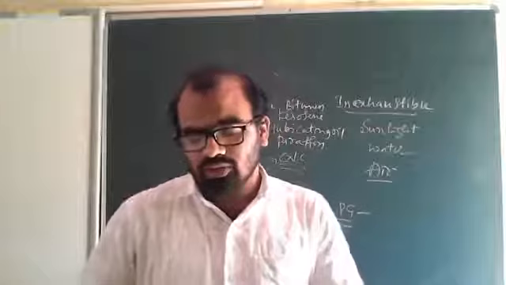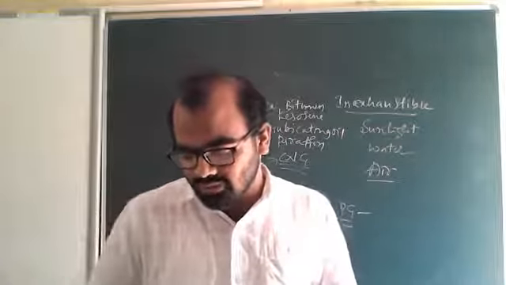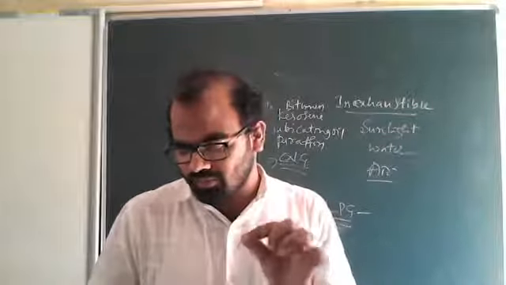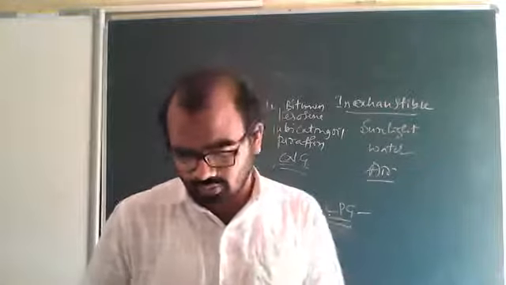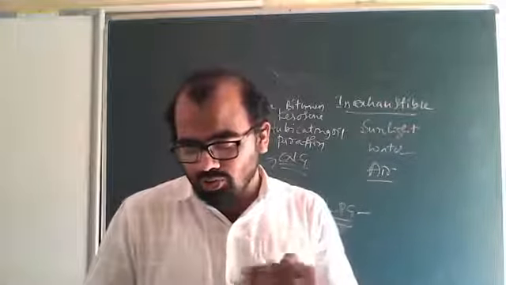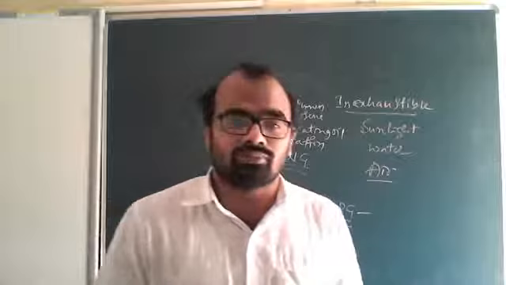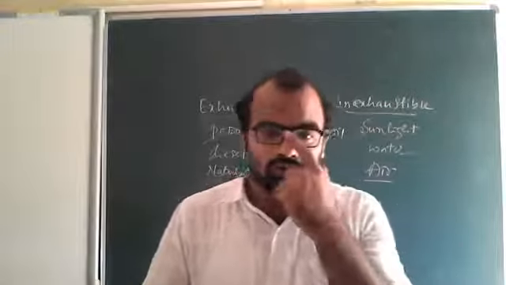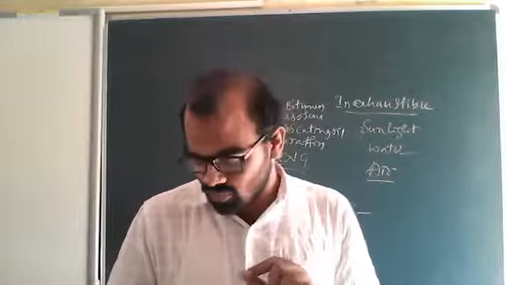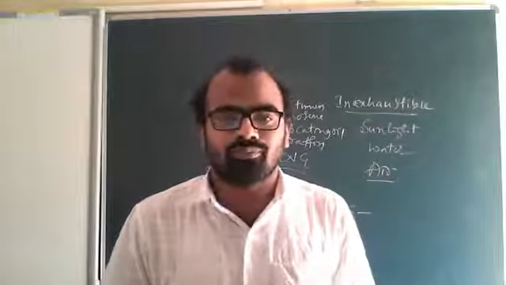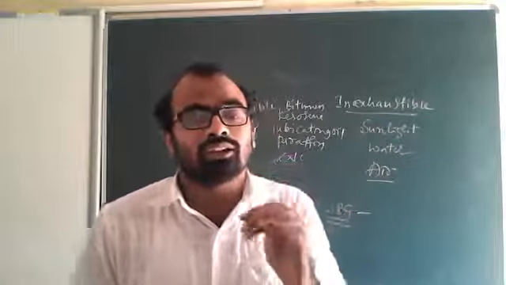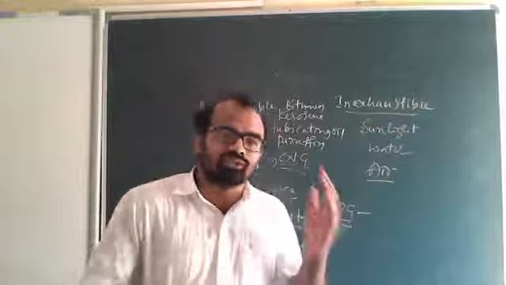Okay. Third question. Describe how coal is formed from dead vegetation. What is this process called? Coal is formed from dead vegetation billions of years ago.